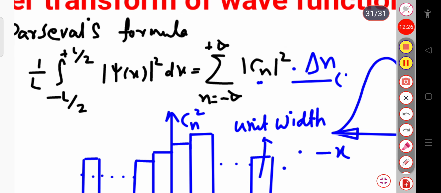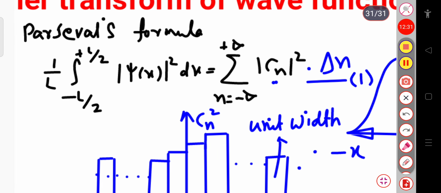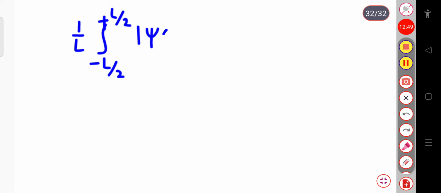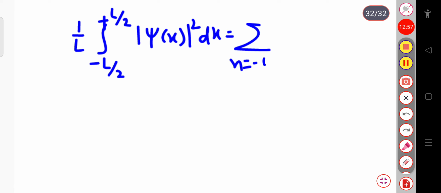So equation 1, that is Parseval's formula, can be written as: integration over minus L by 2 to plus L by 2 of modulus of psi x square dx. If I write 1 by L times this integral, that is equal to the summation over n equal to minus infinity to plus infinity of modulus of Cn square into delta n.